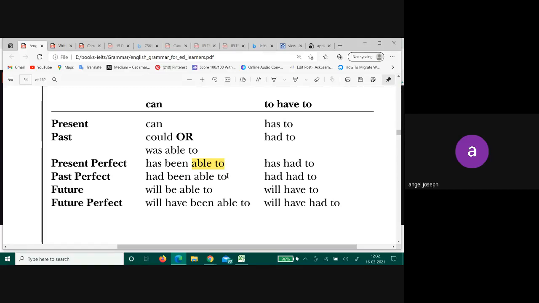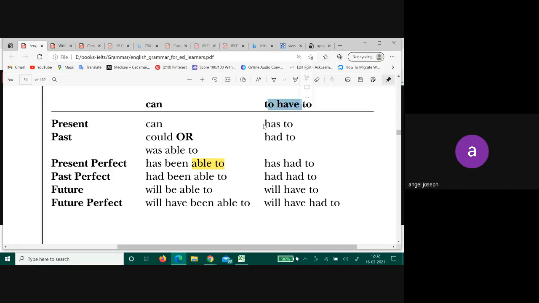Then look at this word have. Present will be has, right? Which form, singular or plural? Singular.